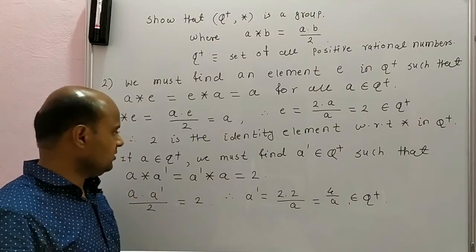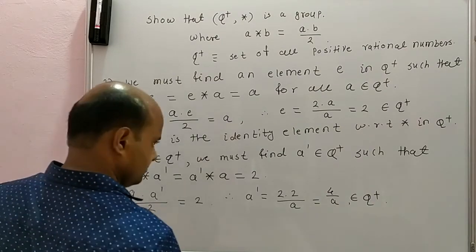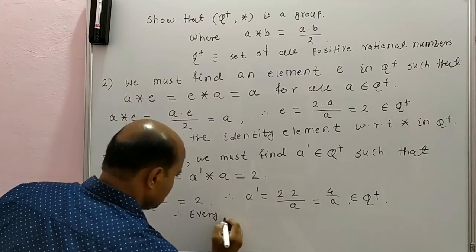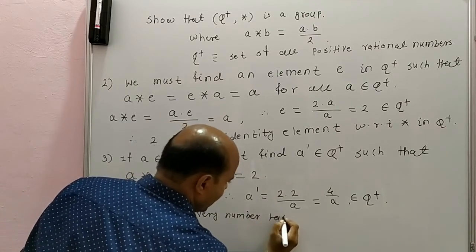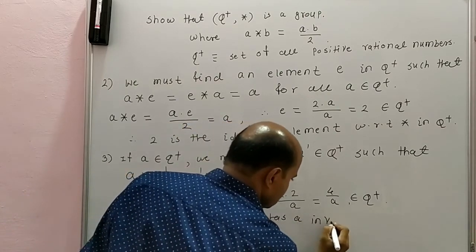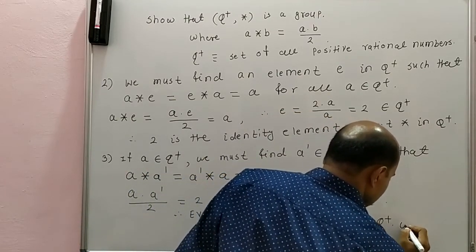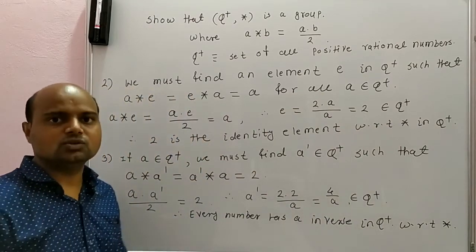Therefore, every number in Q plus has an inverse in Q plus with respect to binary operation star. Therefore, third condition is also satisfied.